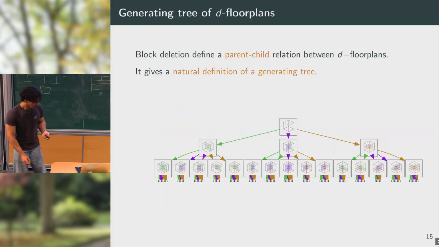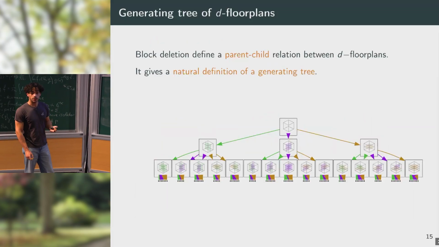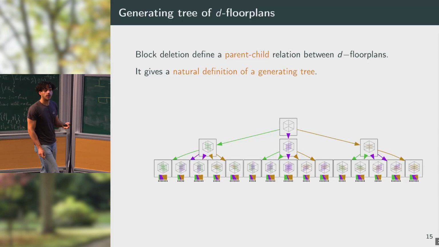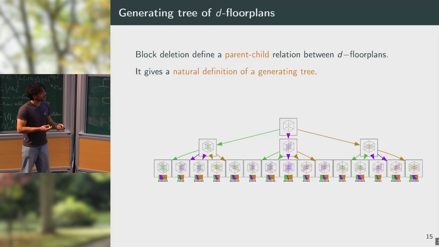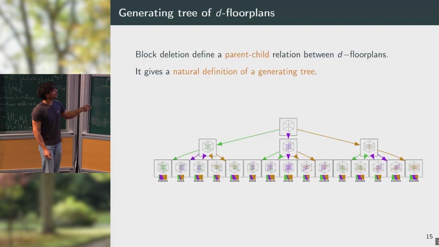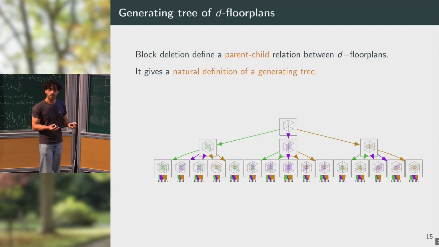So then, this lemma naturally defines a parental relation. I start from a floor plan and I say that its parent is the one I obtain by removing a block. So with this, I also naturally obtain a generating tree, which tells me that I can start from the floor plan with 1 block, do the inverse of a block deletion, so I can insert blocks to obtain all of the floor plans of size 2, and I can do this recursively up to size n.